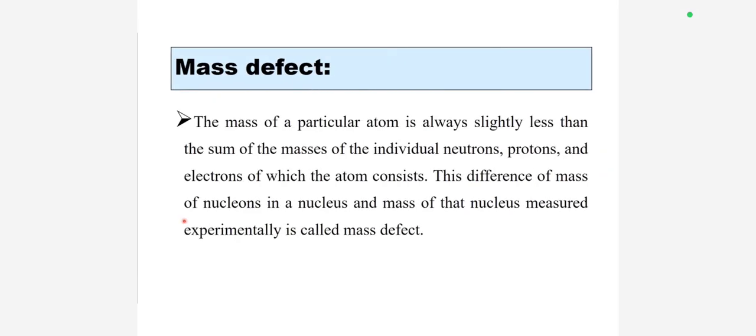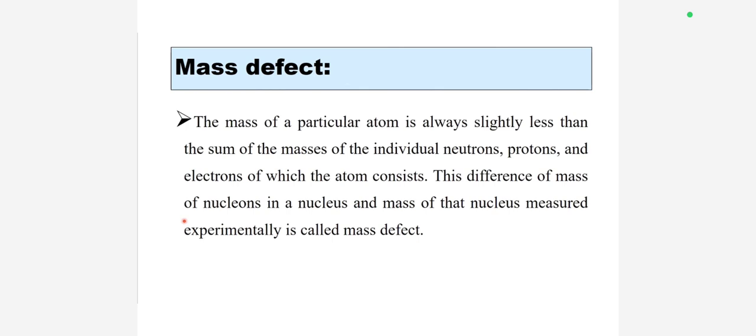And mass defect. What is the mass defect? The mass of a particular atom is always slightly less than the sum of the masses of the individual protons, neutrons and electrons of which the atom consists. This difference between the mass of the nucleons in the nucleus and the mass of the nucleus measured experimentally is called the mass defect.